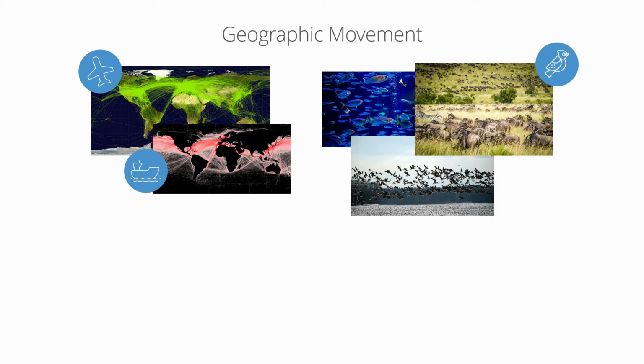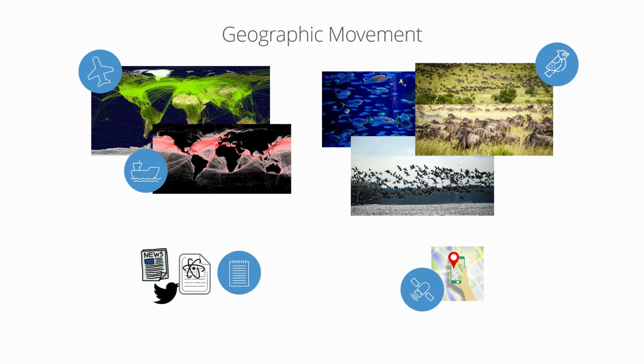Much research has been successful in utilizing movement data to understand phenomena for urban planning, disease spread, and wildlife migrations, just to name a few. The vast majority of this research relies on data that comes in the form of trajectories recorded with precise spatial and temporal sensors like GPS. However, much of the world's information comes in the form of text, like news articles, social media, and science articles. Our research focuses on techniques to make this underused form of movement information more accessible.